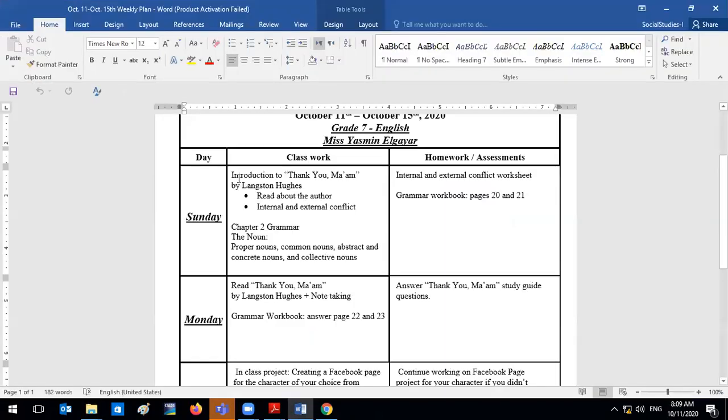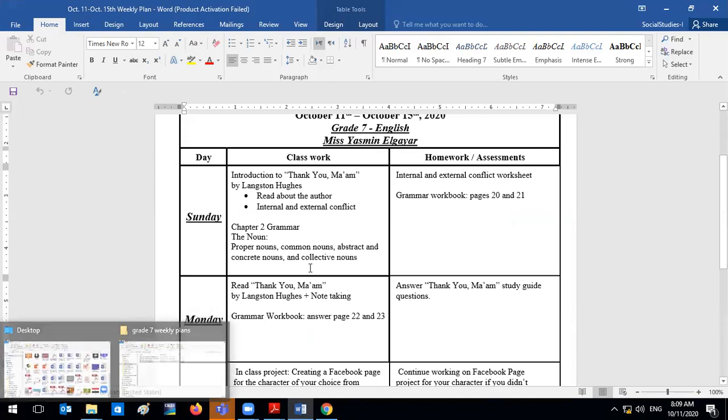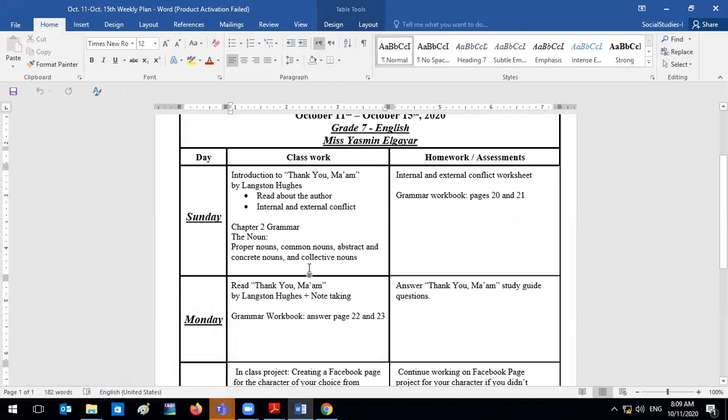For today, we're going to start an introduction to Thank You, Ma'am, which is our new story that we're starting to read. The author is Langston Hughes. We're going to focus on the literary analysis, or your reading skill for the story, which is going to cover conflict. What is conflict, and the different types of conflicts that we can face or see in a story.